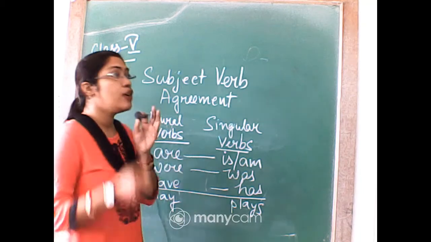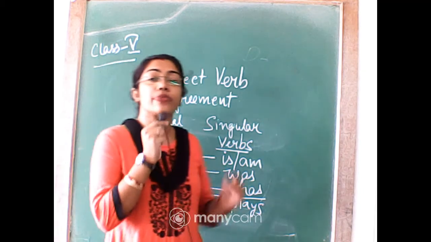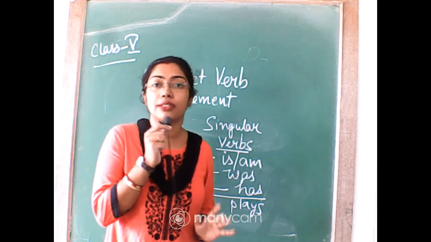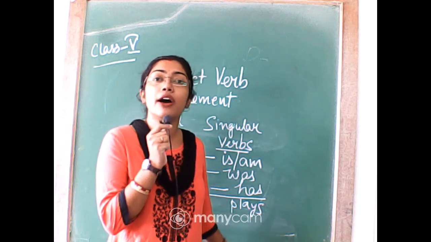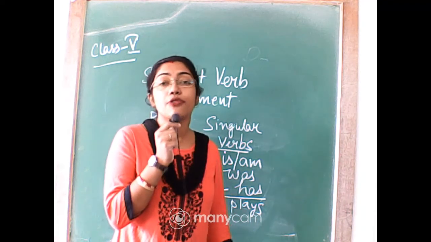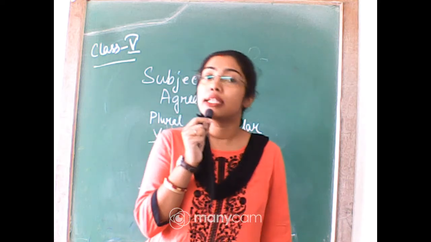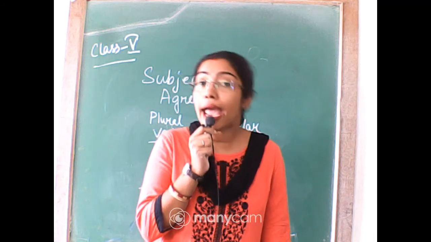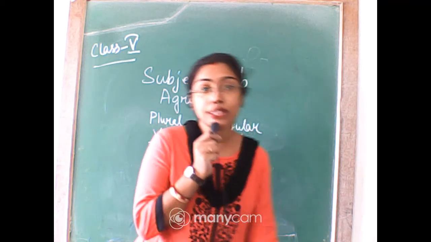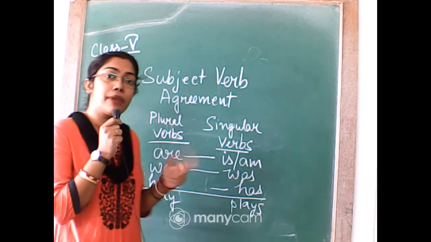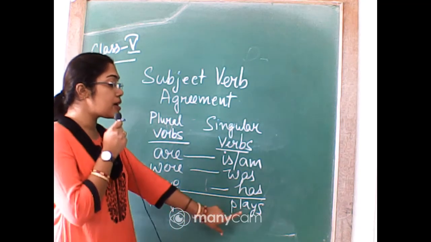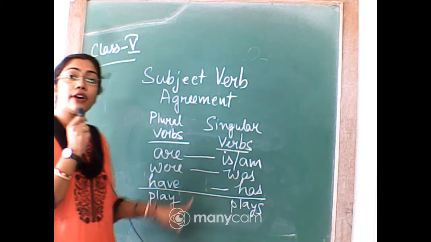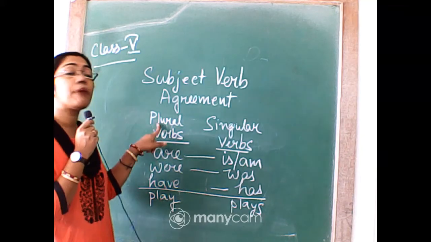So normally in the case of noun, if we add s or es with the noun, then the noun becomes plural. But in the case of a verb, the opposite thing happens. If we remove the s or es, then the verb will become plural. If we add s, then it will become singular. Just the opposite. The verb with s or es is actually a singular verb. The verb without s or es will be a plural verb.